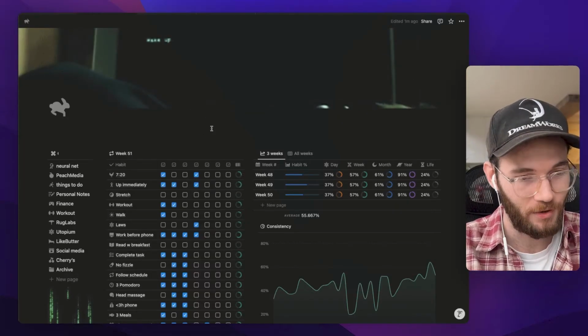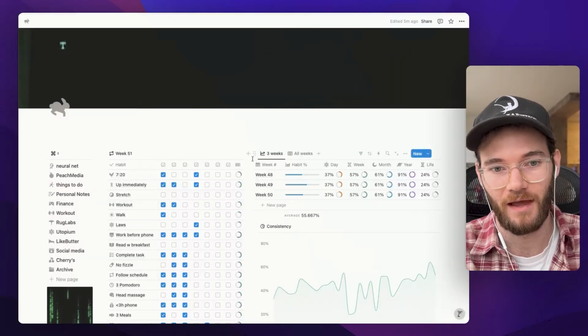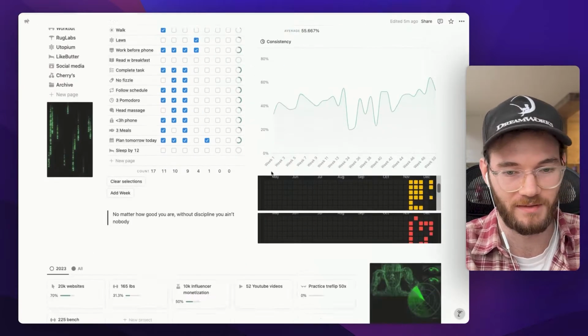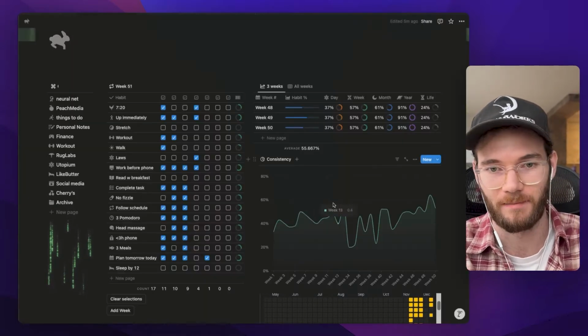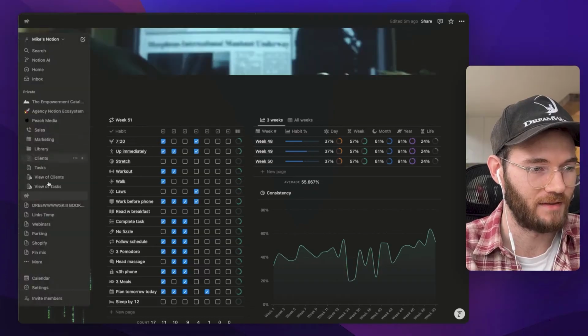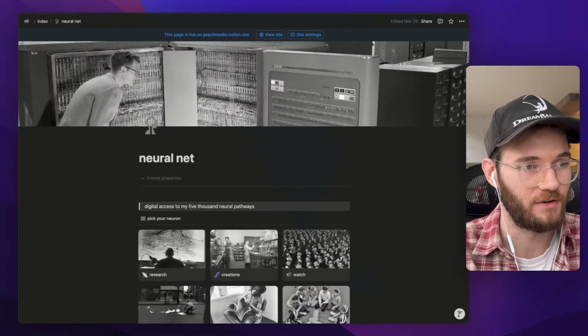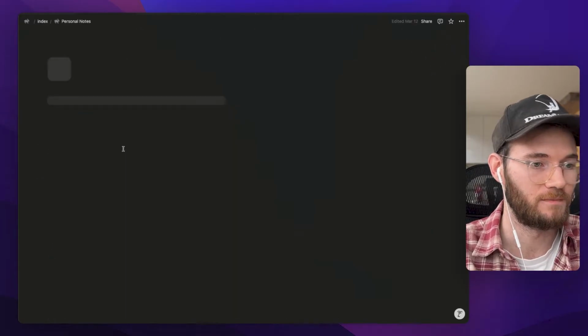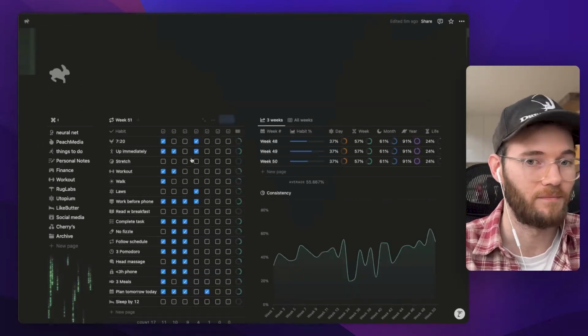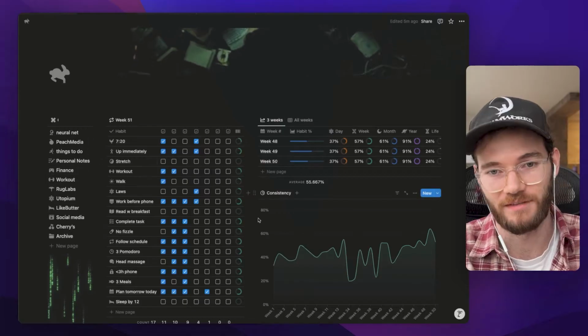So this is in black mode. You can also do Command-Shift-L, and that will switch your Notion to white mode. Obviously, it's designed for black mode, so let's switch it back to black, Command-Shift-L. Instead of having this stuff here, I just have this stuff here. I have different pages in here, neural net and personal notes. I won't get into these, but these won't come with a template. The rest of it will.